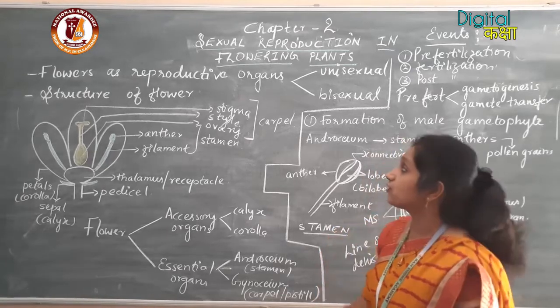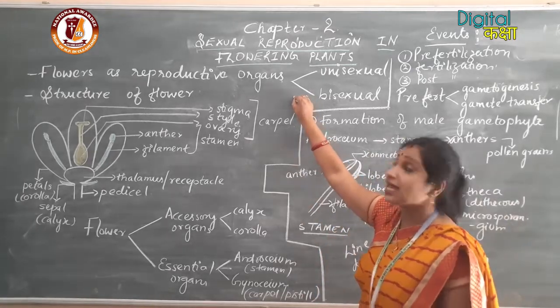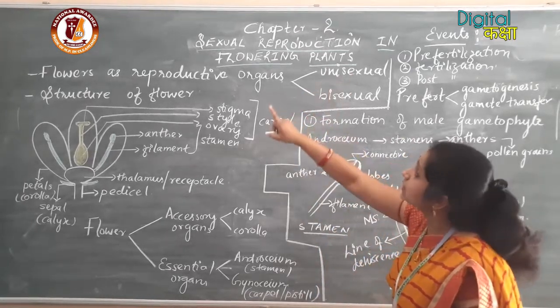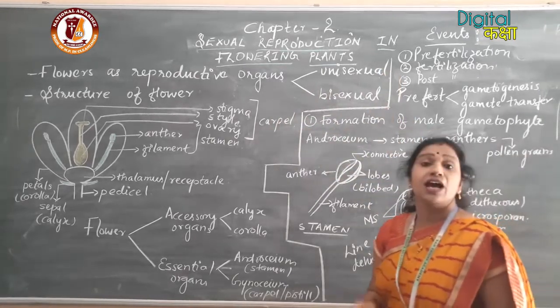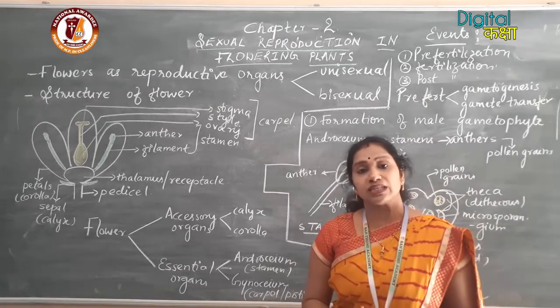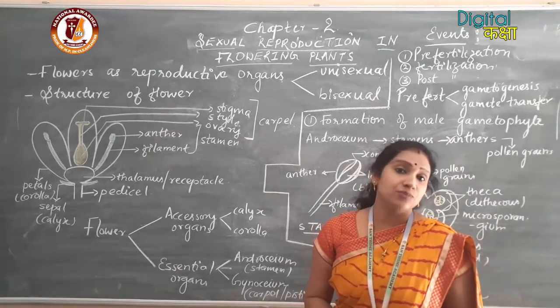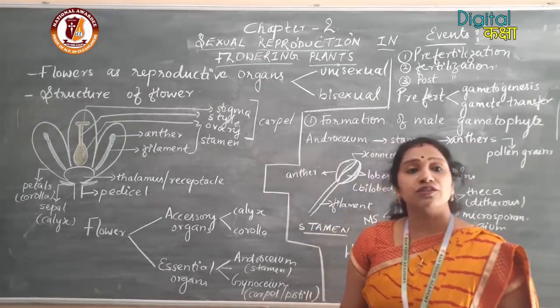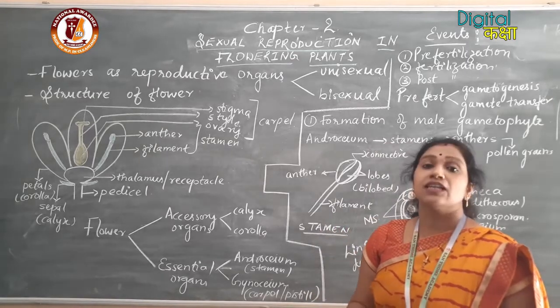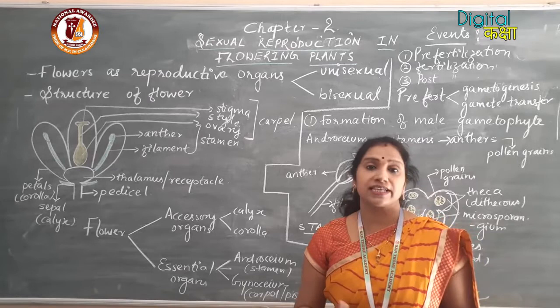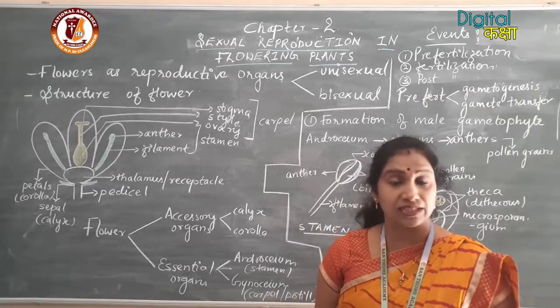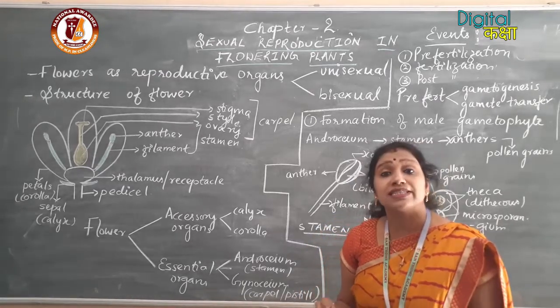So to start with, you all know that the flowers are the reproductive organs of the plants, especially the angiosperm group. These flowers may be unisexual or bisexual. You all are familiar with the terms unisexual and bisexual. Unisexual flowers possess either one of the sex organs, either the male sex organ or the female sex organ.